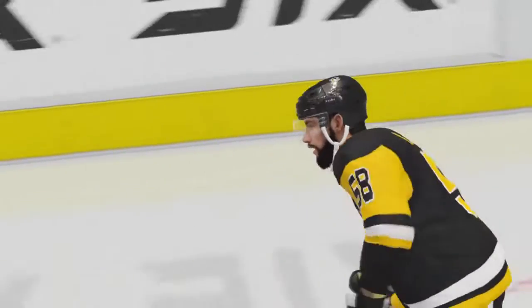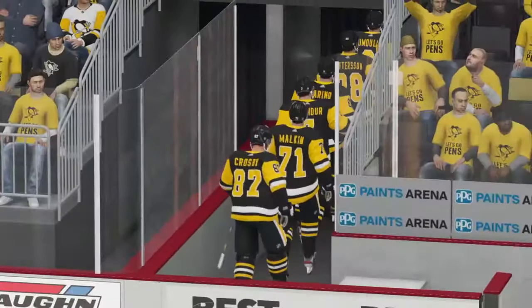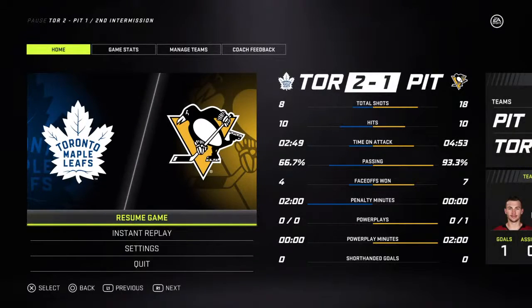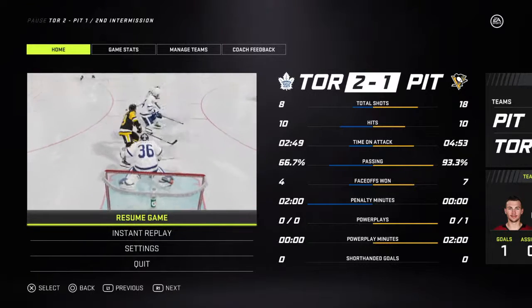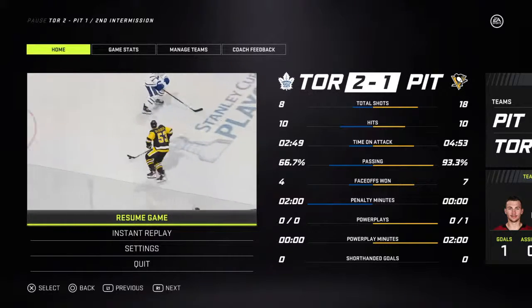Maple Leafs 2, Penguins 1. That's the score after 2 for the Maple Leafs. Shots to go in the game are 18 for the Penguins with 1, 8 for the Leafs with 2. The hits are 10 aside. Faceoffs 7 for Pittsburgh. Power plays the Penguins 0 for 1. Toronto hasn't had one. 2-1 Toronto after 2.